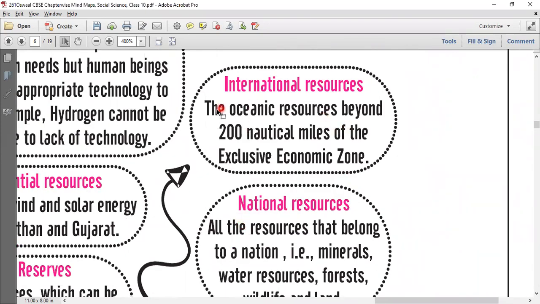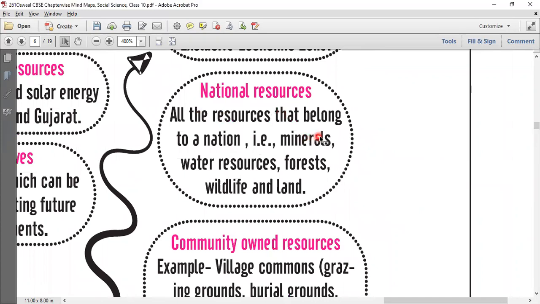International resources are the oceanic resources beyond the 200 nautical miles of the exclusive economic zone. National resources are all the resources that belong to the nation, that is minerals, water resources, forests, wildlife, land. And community-owned resources